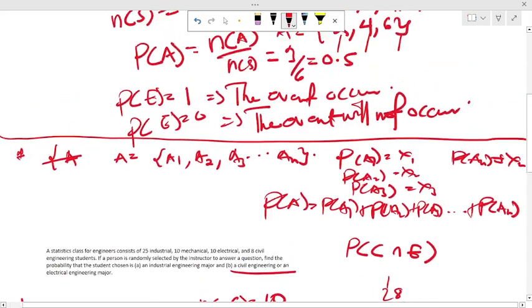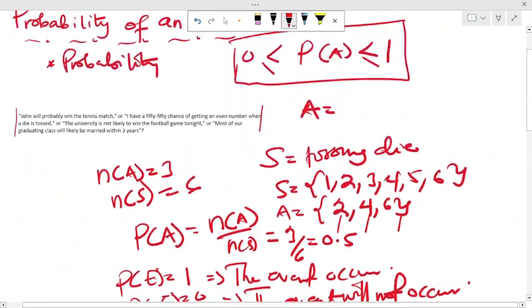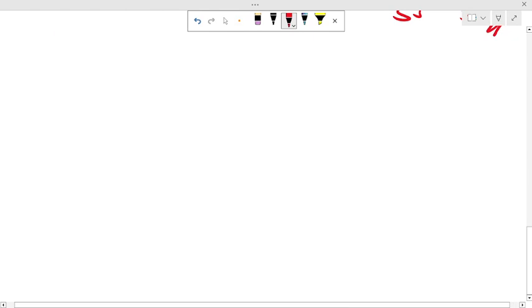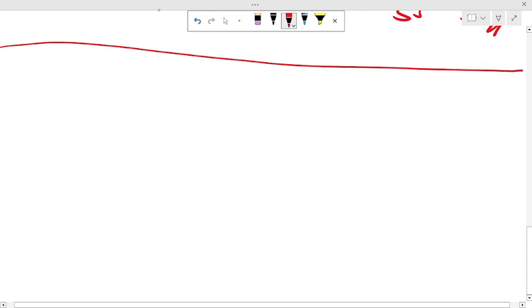So I hope you understand up to this point. Now let's move on into the addition rule. With the addition rule, I'm going to use the addition rule of probability.